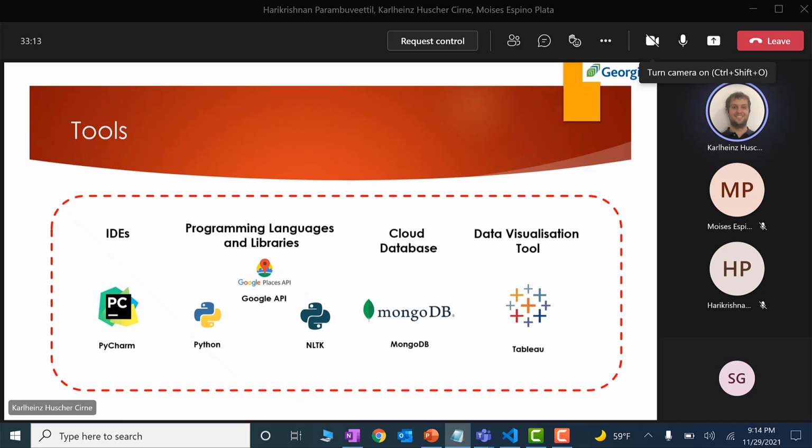The tools that we used in this project, the development environment was PyCharm, where we developed a code to scrape data and to do sentimental analysis using Python and the library NLTK. And we also used the Google API to connect to Google Reviews. After that, we imported our data to a database on MongoDB, and this data is visualized on Tableau.